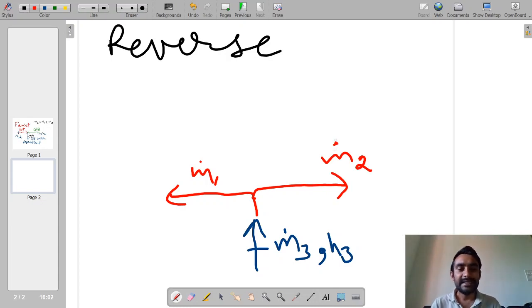So this was our initial condition. Until this point we have done only the physical separation. That means from the m3 dot mass, the m1 component we have taken out, and the remaining component is m2 dot.